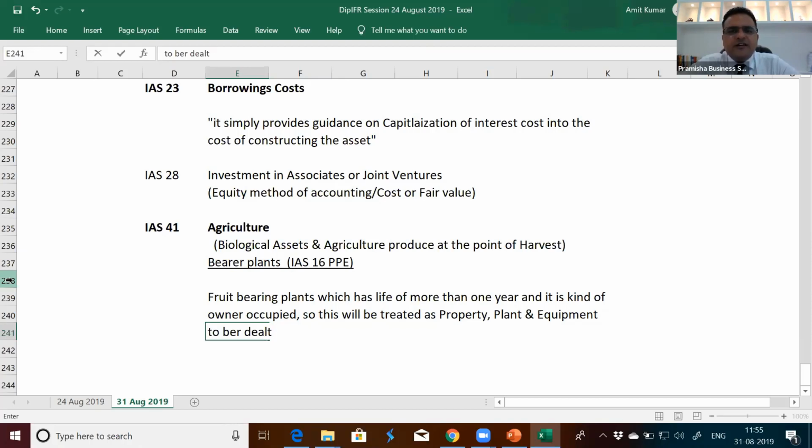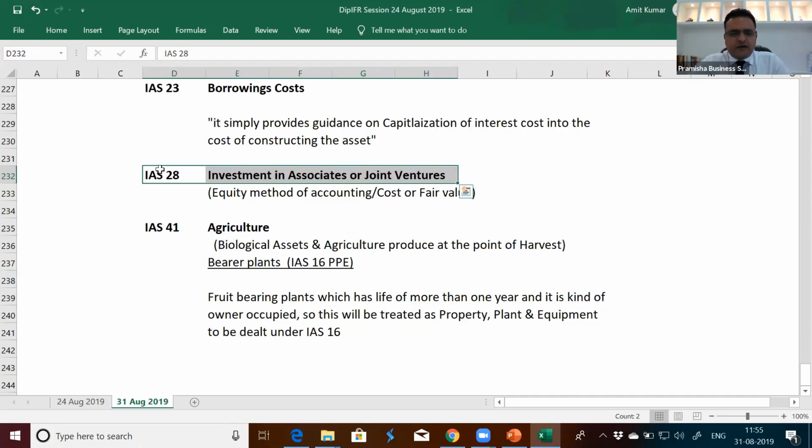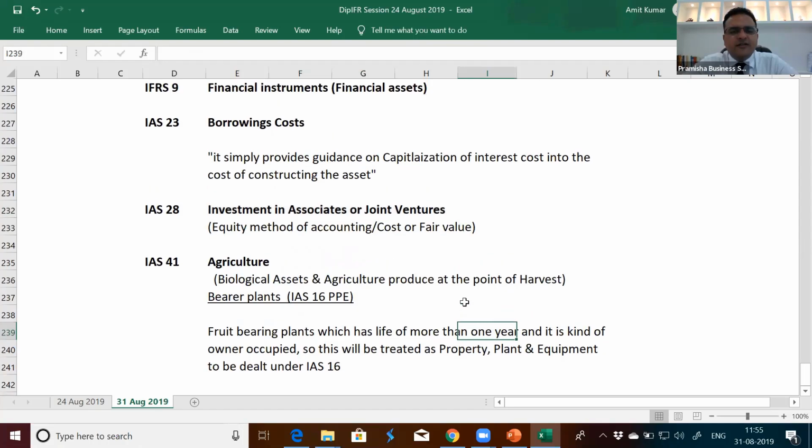They should be treated as part of IAS 16 property, plant and equipment, and on the basis of the maturity period, their depreciation should be decided and they should be consumed into the business over the life of those plants and trees. So this was an amendment for fruit-bearing plants. IAS 41 has a relationship with IAS 16 property, plant and equipment as well. Hope the relationships of the assets are clear, how they are interrelated.